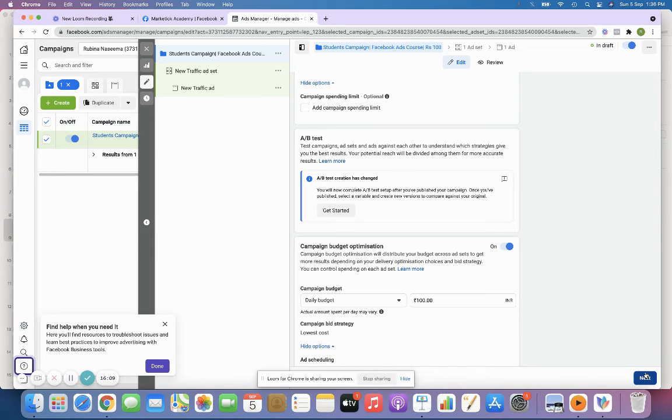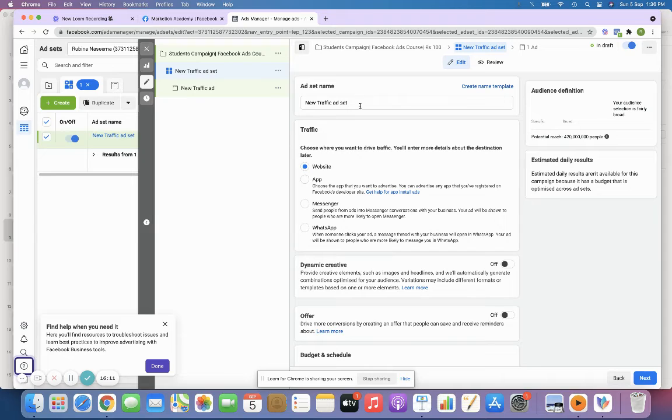So we just click next, and then ensure you have the same. I've just copied, I'm just going to put students campaign, right? So ensure that you have it on all three. So where are we going to drive traffic to? I already told you: website, app, messenger, WhatsApp.